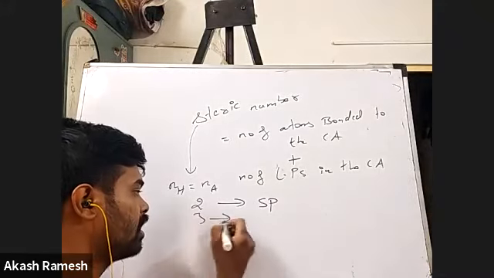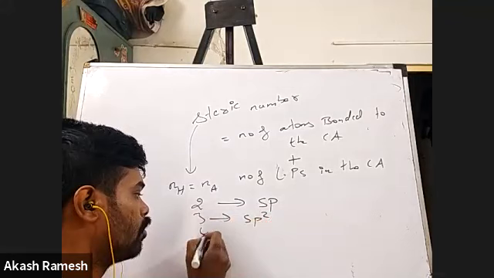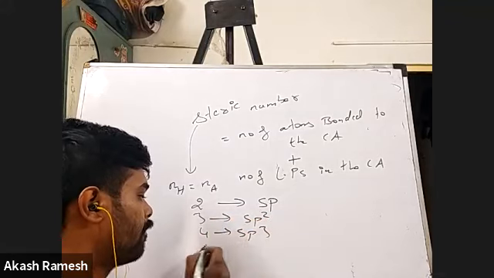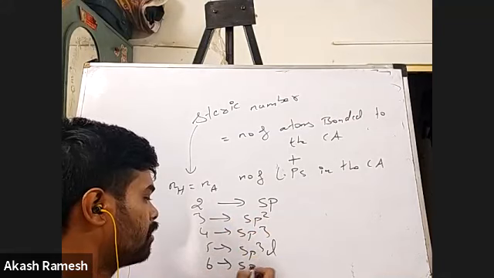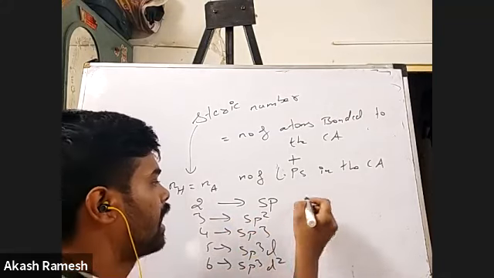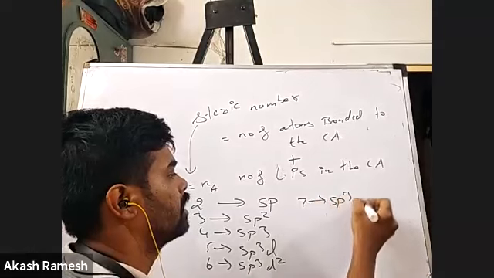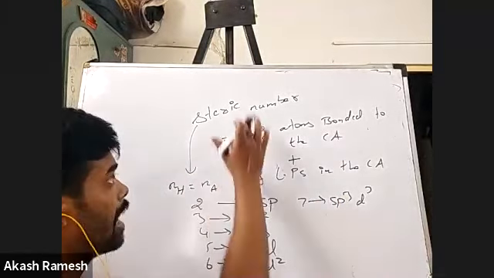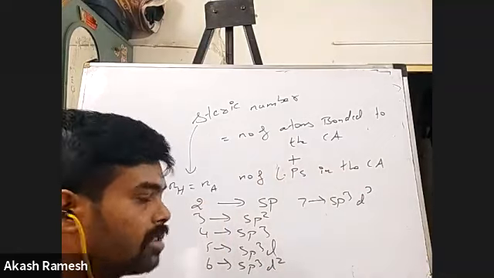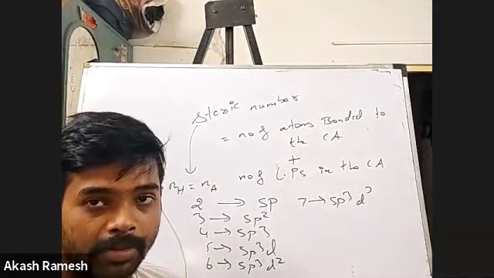Whenever you find it as 3, it is going to be sp2, 4 sp3, 5 sp3d, 6 sp3d2, and lastly 7 sp3d3. Depending on the value of the steric number, these will be the types of hybridization.